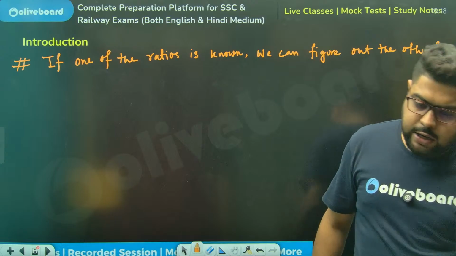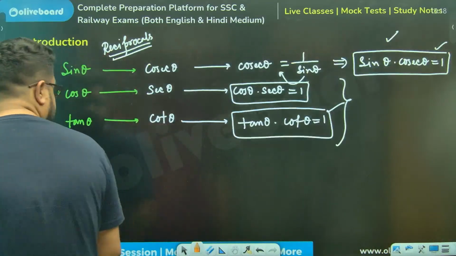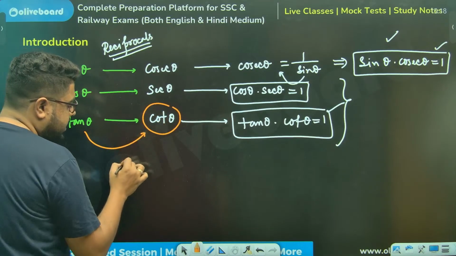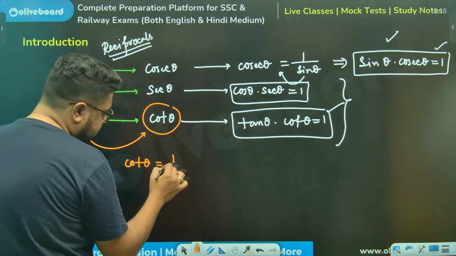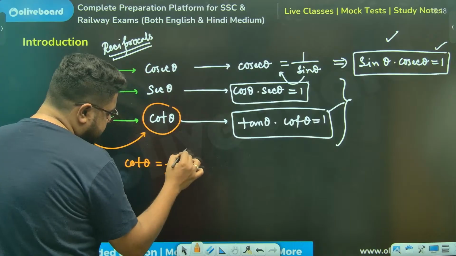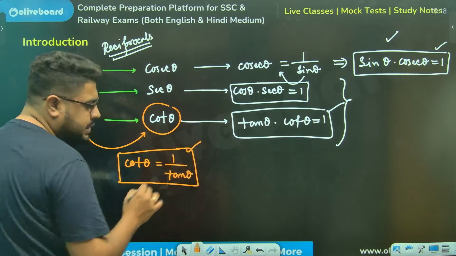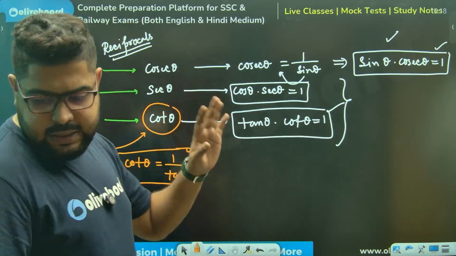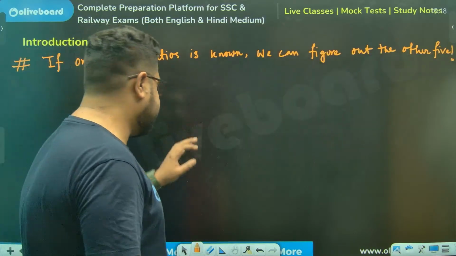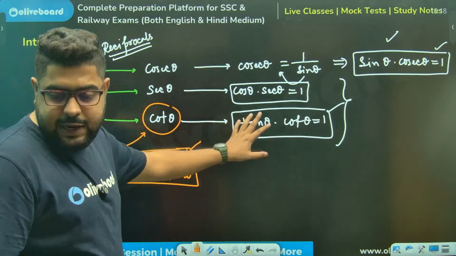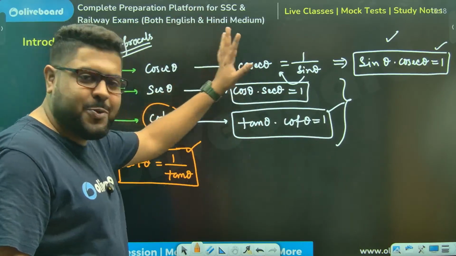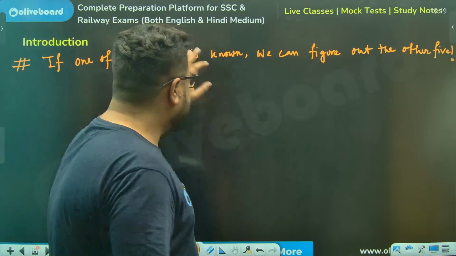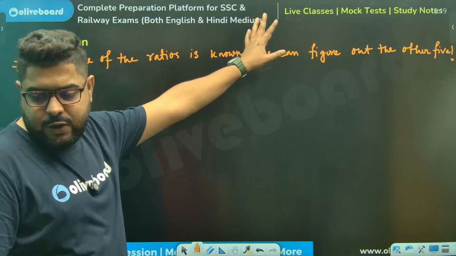Balraj, tell me about cot. Cot is the reciprocal of tan. Cot is 1 divided by tan theta, or tan is equal to 1 divided by cot theta. That's all. Okay. Now there are other relations as well. Please understand, these are not the only relations. I'll go into the other relations as well. Don't worry.